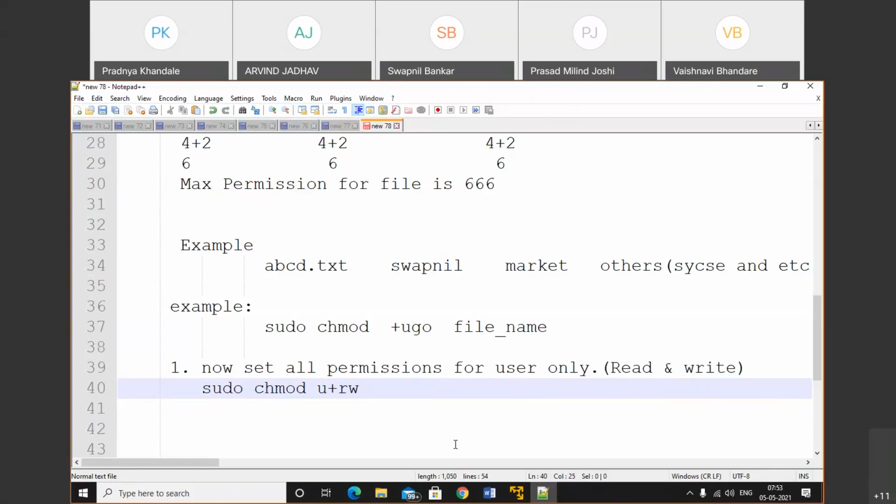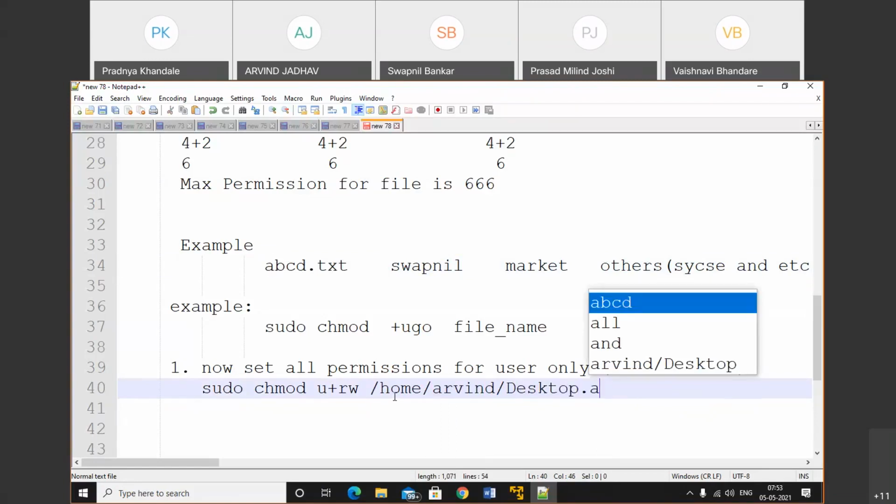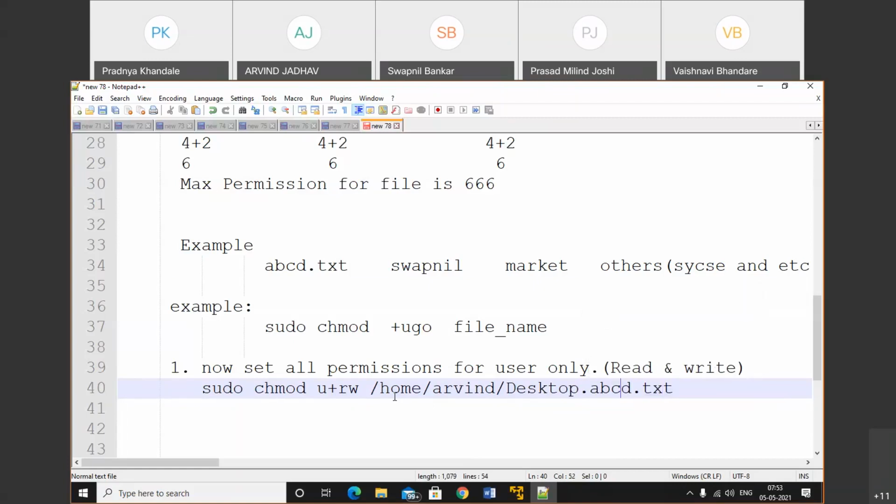So your file name is abcd.txt. Where is that? Slash home slash name of the user. After that, if the file is present on the desktop, then the name of the folder, and then slash abcd.txt. Like that, we can set the permission for user only. Now we can also set the other things.